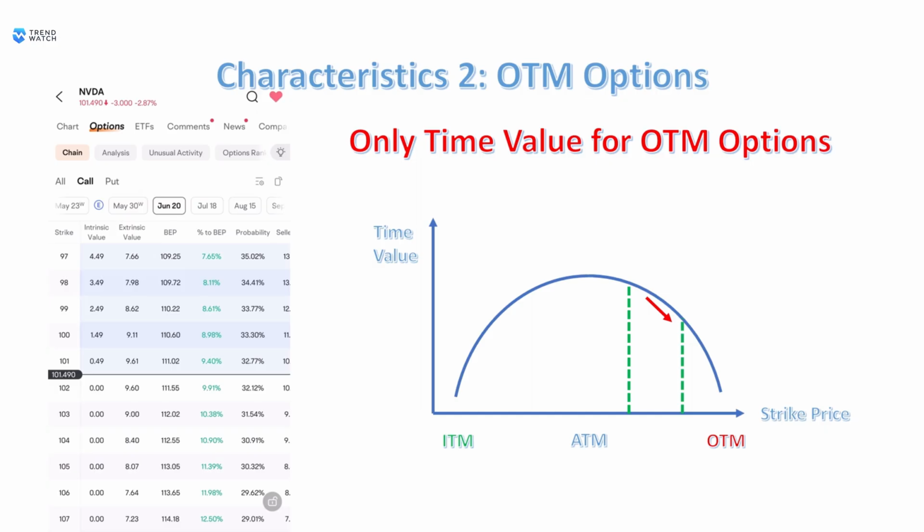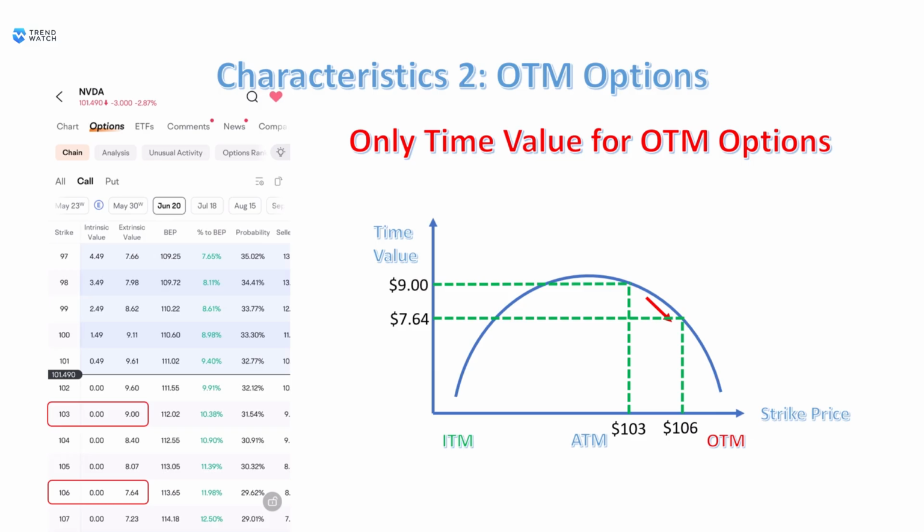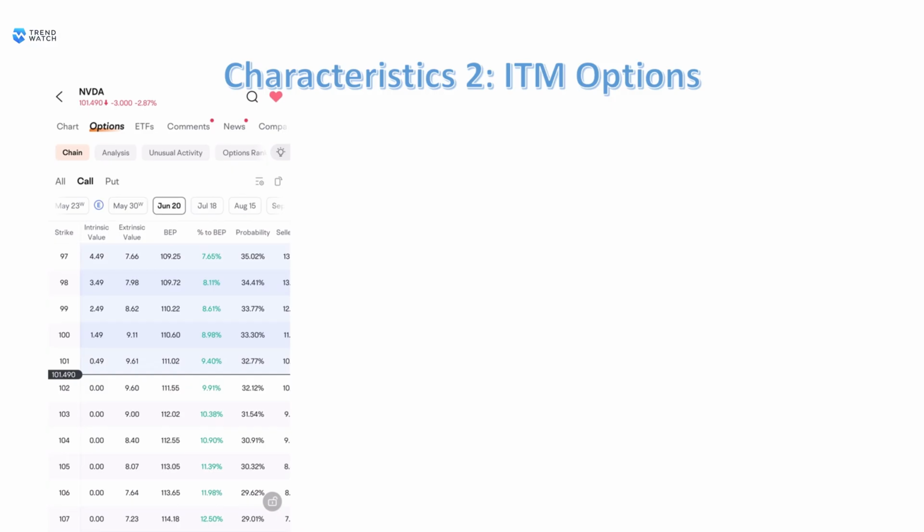Using the same example, the time value of the call option with strike price of $106 is $7.64, while strike price $103 is $9, because there is a higher chance that the $103 strike price would become in the money than $106 by June 20th. On the other hand, it is less intuitive for in-the-money options.